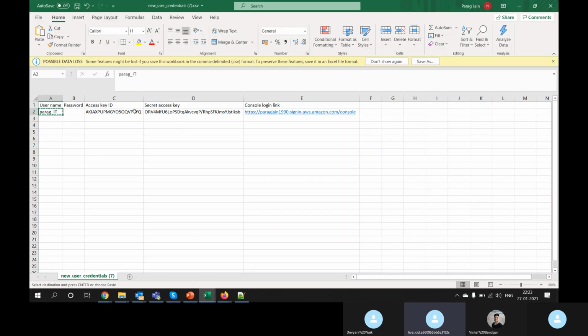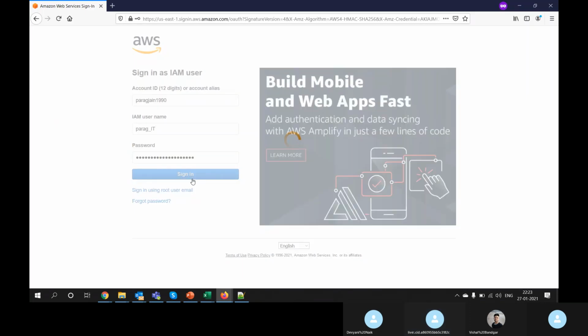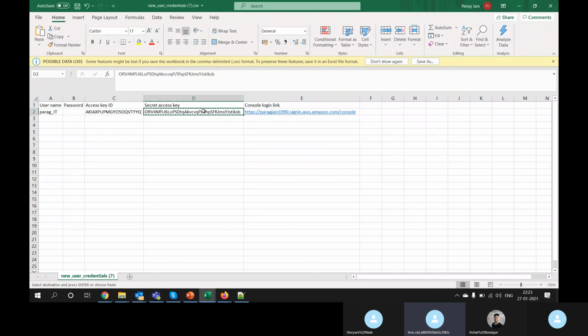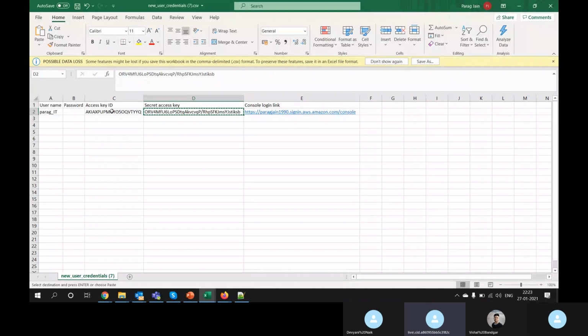Okay, and if I try to paste this in the console, see, the password is incorrect. If I use the access key as a password, it will show an error. Why? Because these two things are used for programming or backend or CLI. So AWS won't take this as a password when you are logging in through the console or through the GUI.